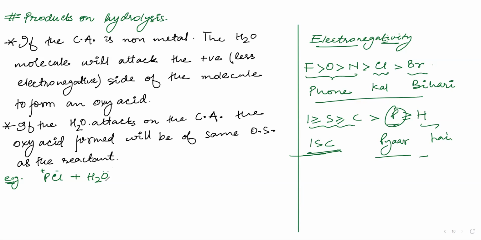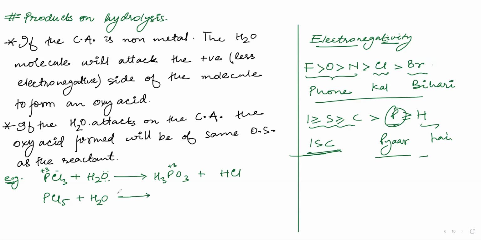So H2O will attack the phosphorus, and you will get H3PO3. As you can see here, phosphorus is +3, and in H3PO3 it is also +3. And what else will you get? You will get HCl.